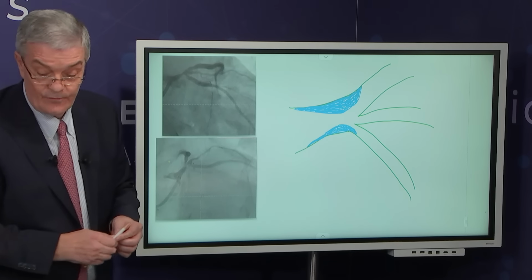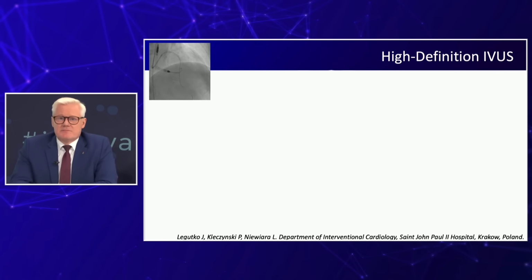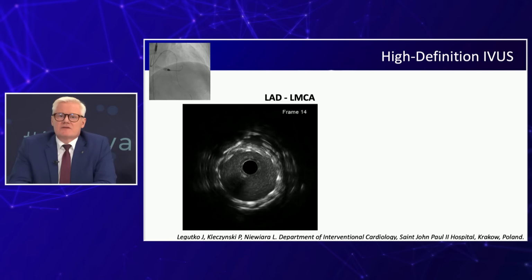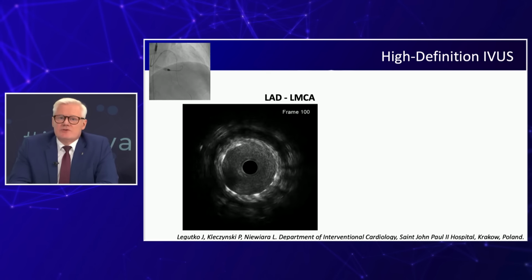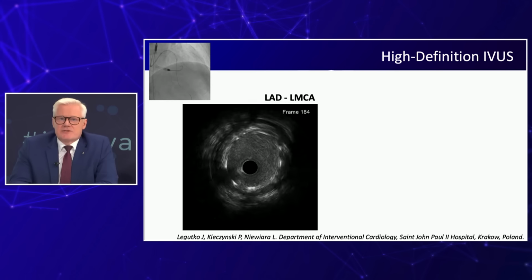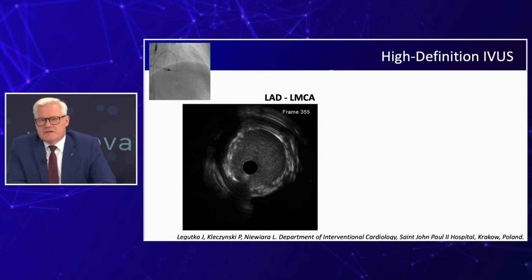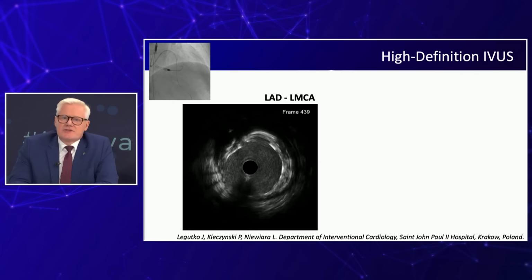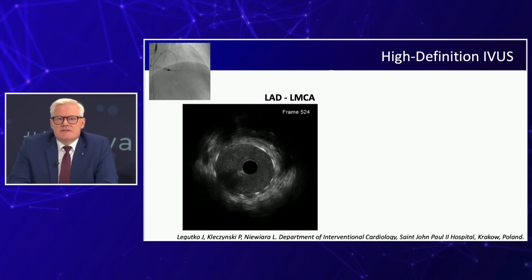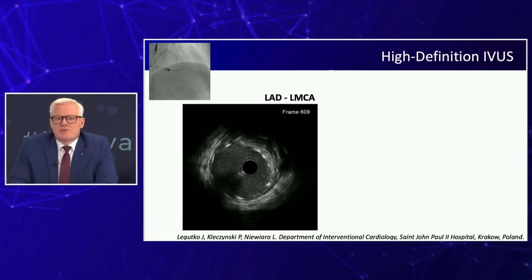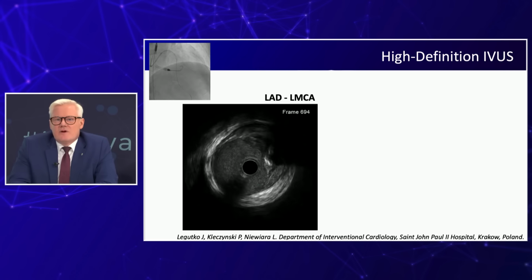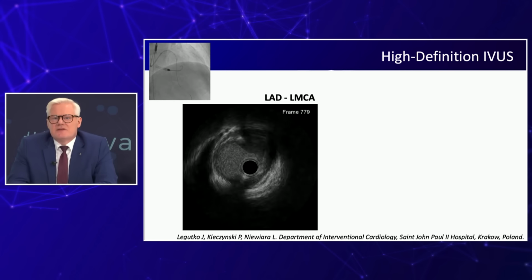But I know that you did IVUS, so tell us how IVUS is in agreement with this angiographic interpretation. Well, this is our routine for many years to perform left main PCI, especially complex left main PCI, with intravascular ultrasound, and we usually do pre-interventional imaging to assess plaque distribution and appropriate assessment of sizes of all parts of the bifurcation. And we started with the LAD. You see this stent implanted a few weeks before during primary PCI. Very well expanded and probably a good size. However, it did not cover all the plaque.